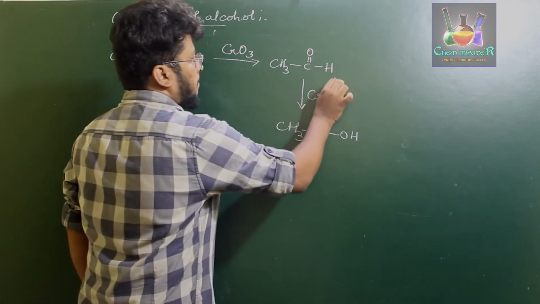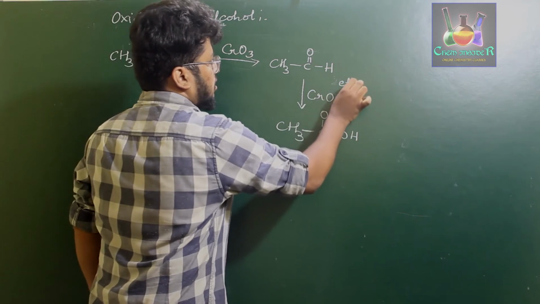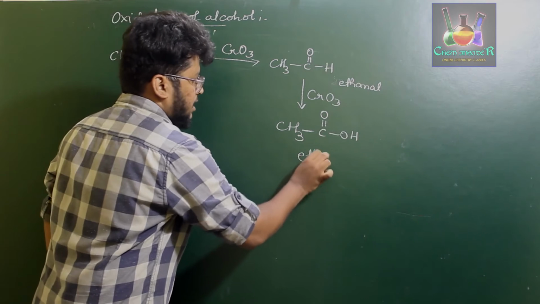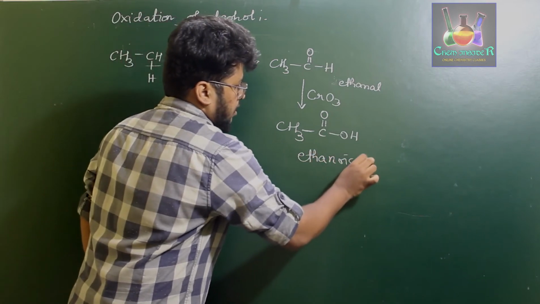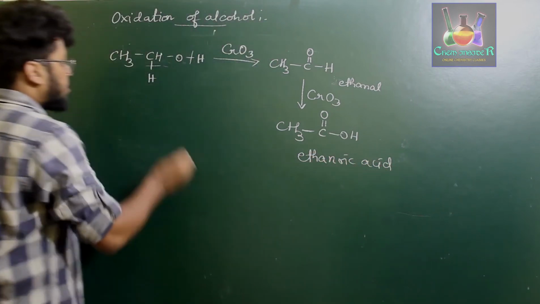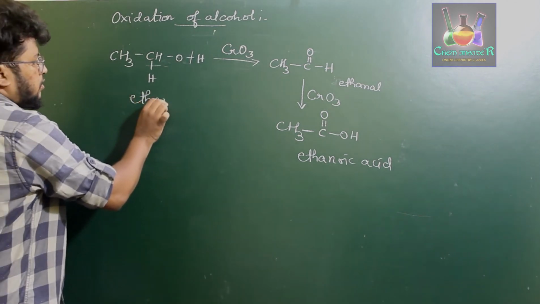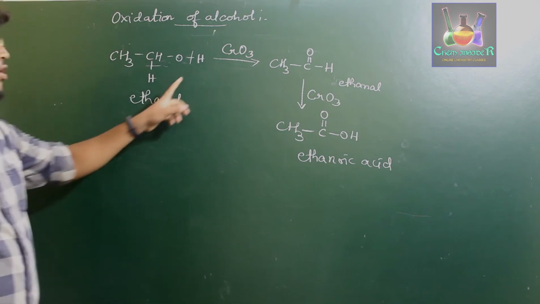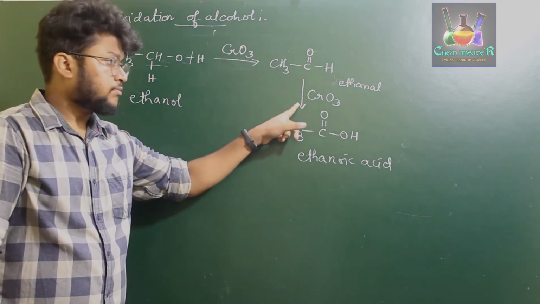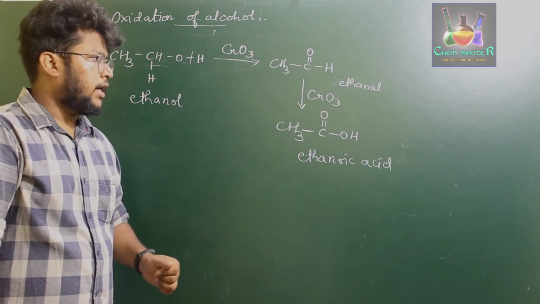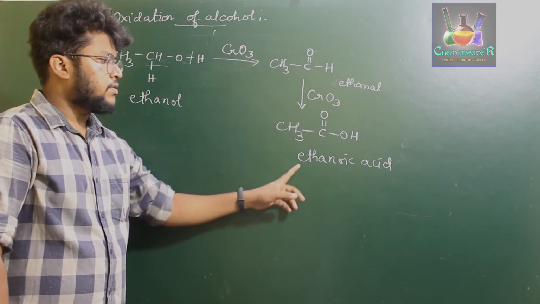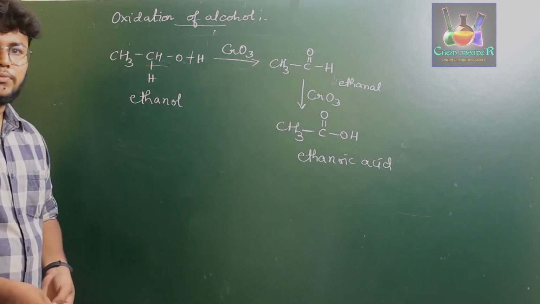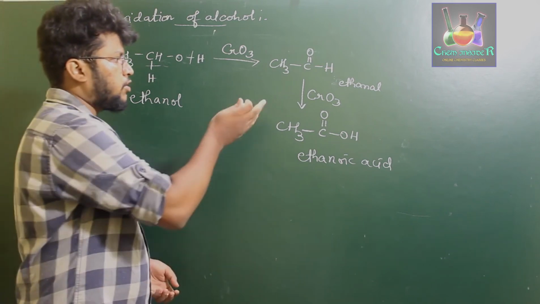So this is ethanal, that is an aldehyde of ethane, and this is ethanoic acid. So the primary alcohol of ethane, that is ethanol, on oxidation gives ethanal, that is an aldehyde group, which on further oxidation gives ethanoic acid. Several other oxidizing agents can also be used to stop at ethanal itself.